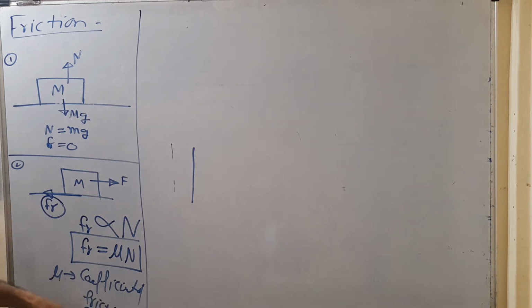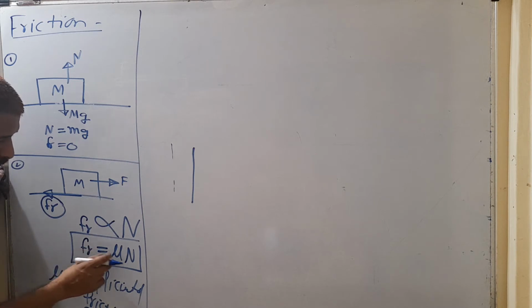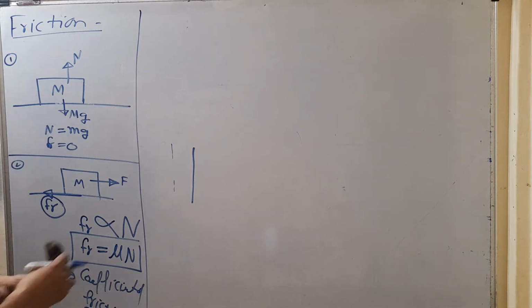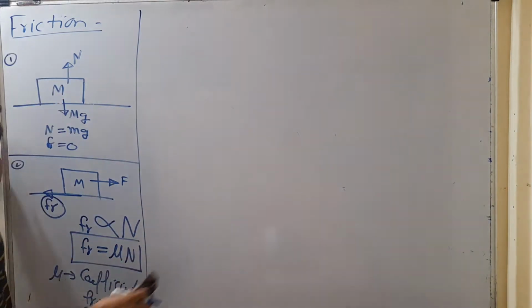So mu is what? Coefficient of friction of the surface, which depends on the nature of the surface or the nature of roughness of the surface. अगर surface बहुत ज़्यादा rough है तो mu की value high होती है, और अगर surface smooth है तो mu की value low रहेगी. So frictional force is directly proportional to normal reaction force. Its value is equal to mu into N, where mu is frictional coefficient, and that mu की value depends on the nature of that surface.